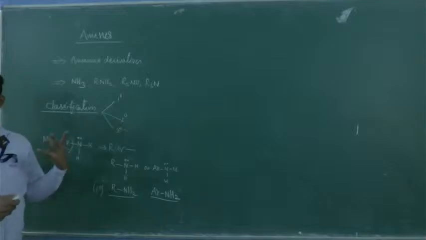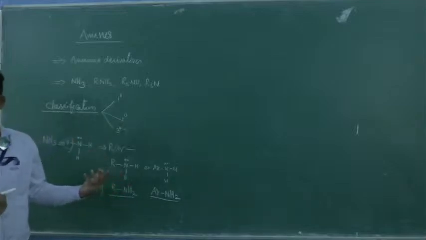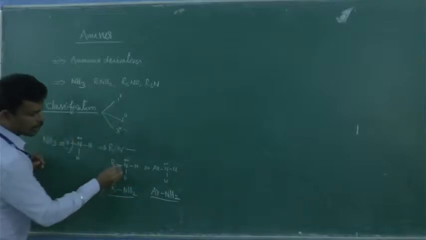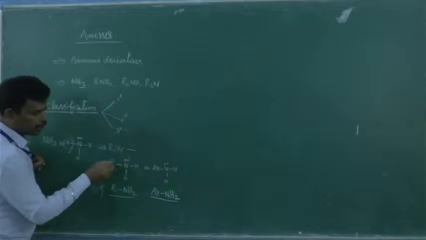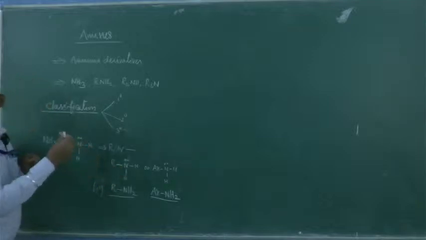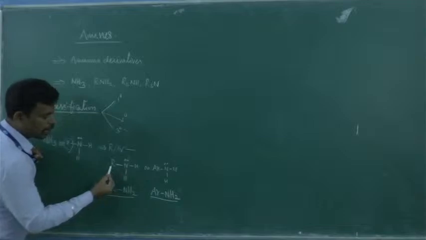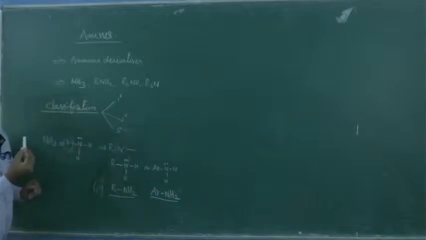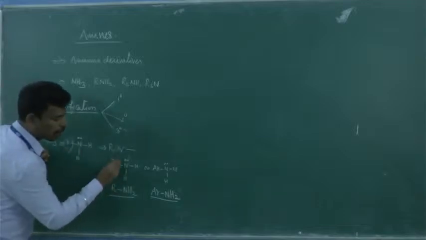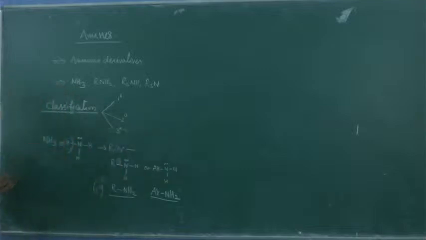Now this is easy to understand. Listen carefully. Suppose you have an N, and this R is definitely going to be carbon. If you have one carbon nitrogen bond, those amines are called primary amines.